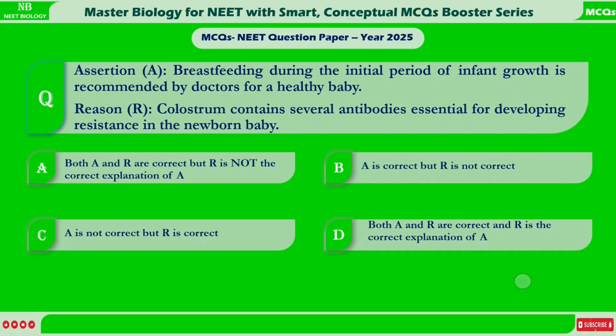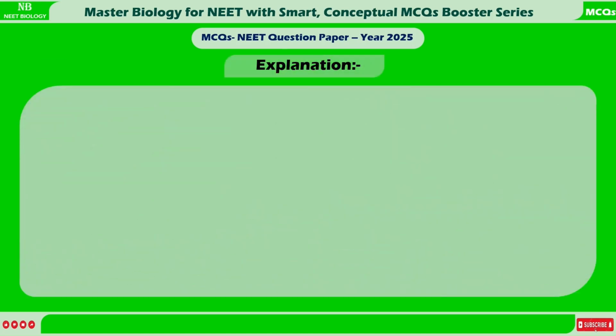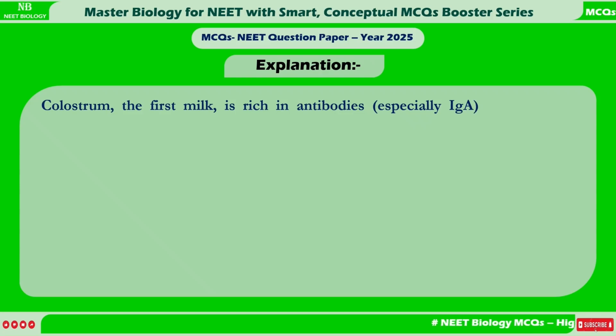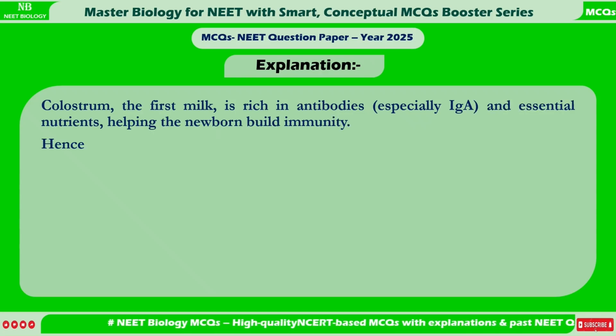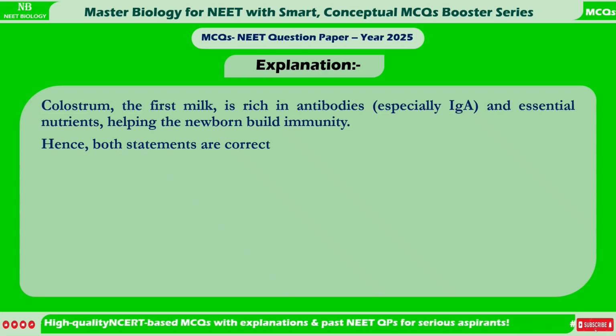Correct answer is D. Both A and R are correct, and R is the correct explanation of A. Explanation: Colostrum, the first milk, is rich in antibodies, especially IgA, and essential nutrients, helping the newborn build immunity. Hence, both statements are correct and R explains A.